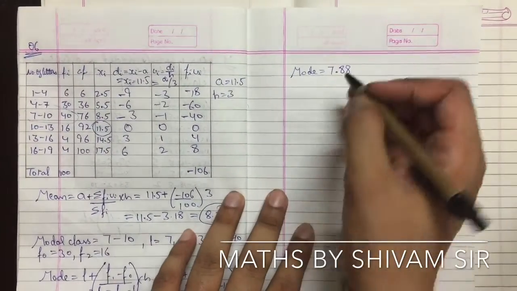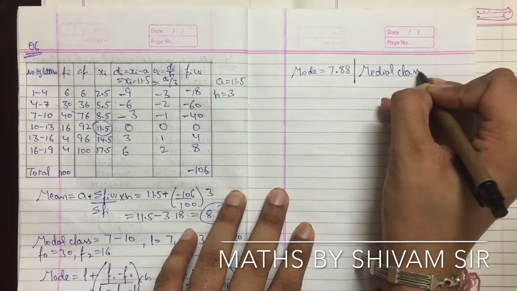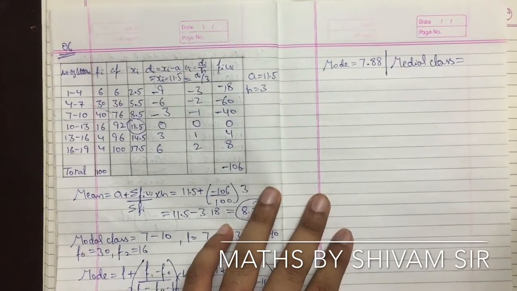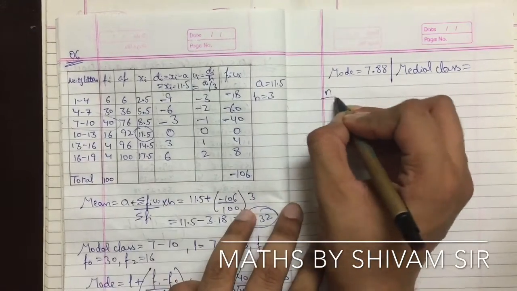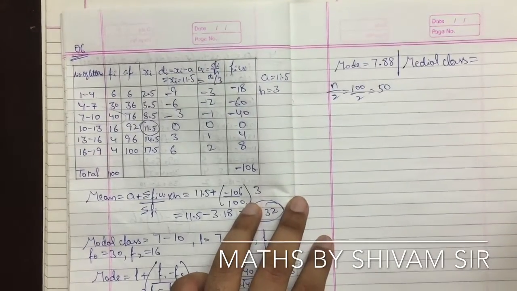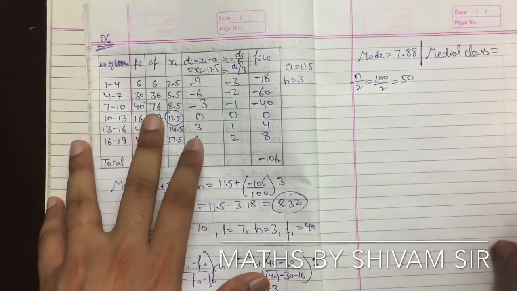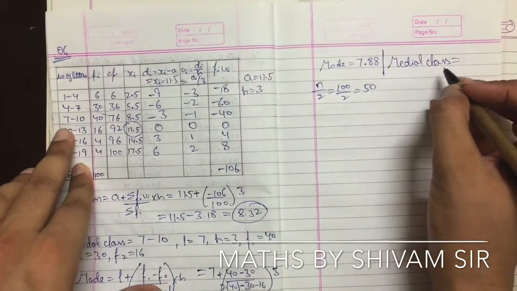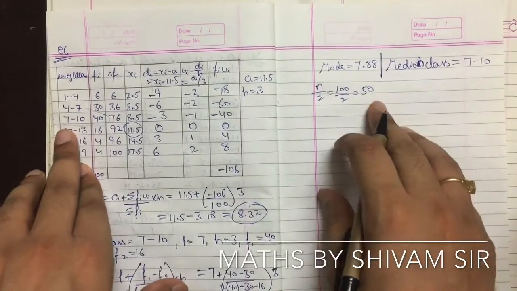Now the median. For the median class, we take n by 2. n is 100, so n by 2 is equal to 100 upon 2, which is 50. The cumulative frequency just greater than 50 is 76. So this will be the median class. The median class is 7 to 10.